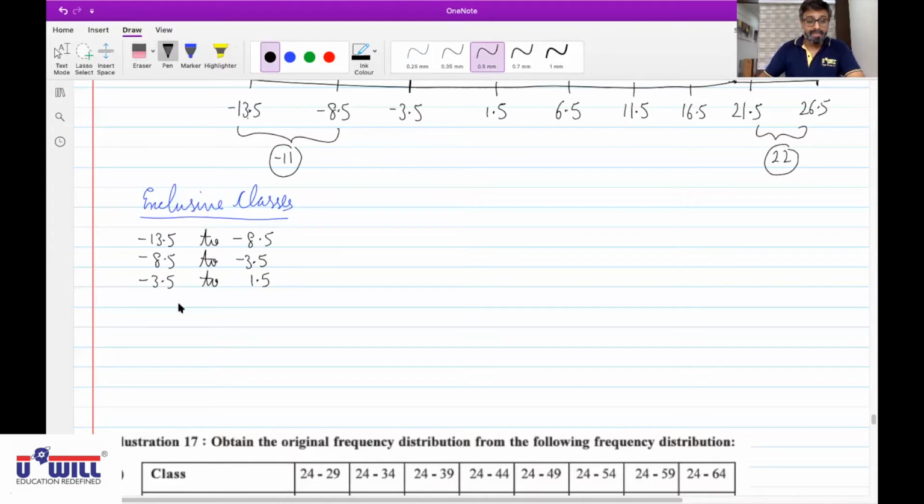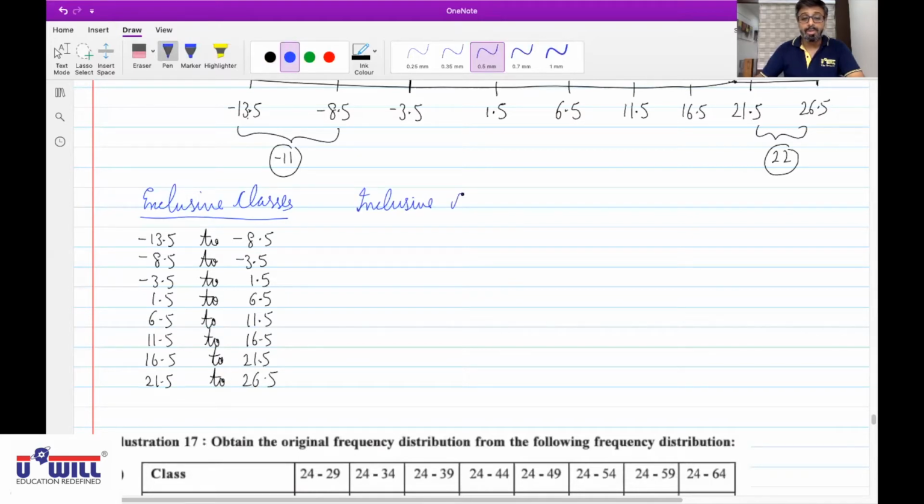Then 1.5 to 6.5. Then 6.5 to 11.5. Then 11.5 to 16.5. Then 16.5 to 21.5. And last 21.5 to 26.5.